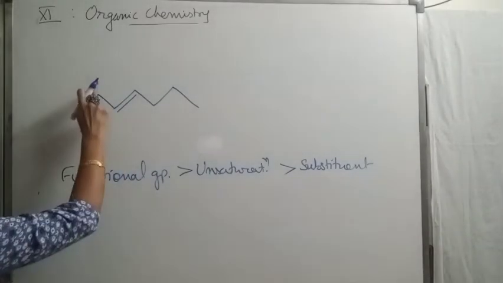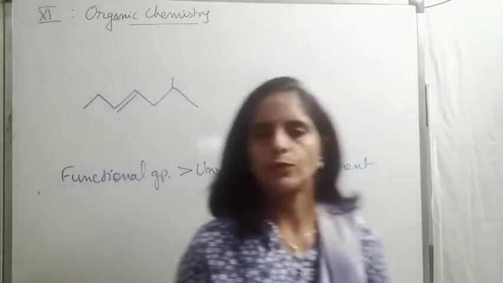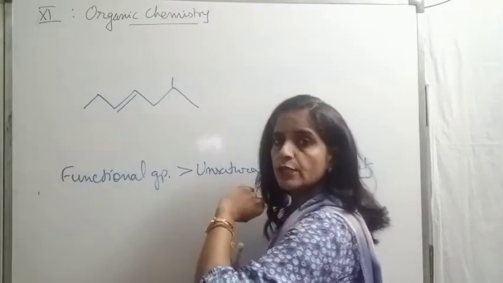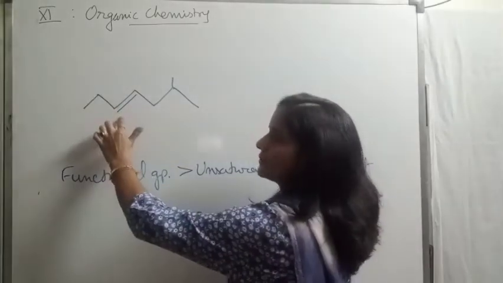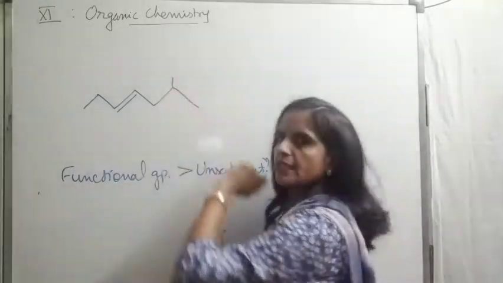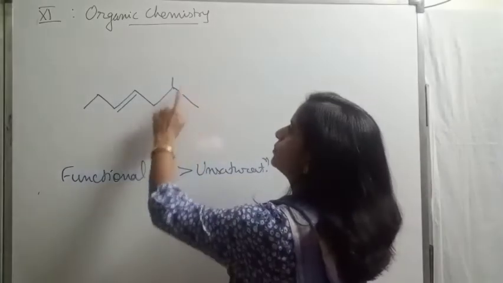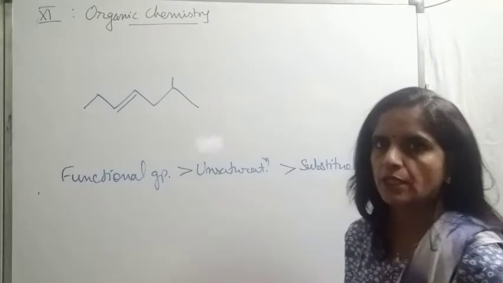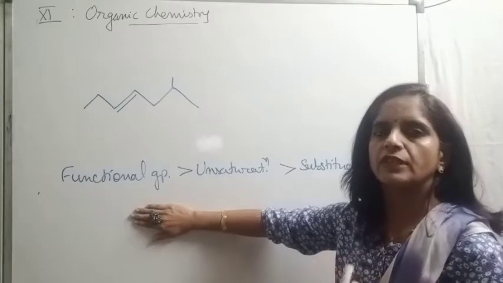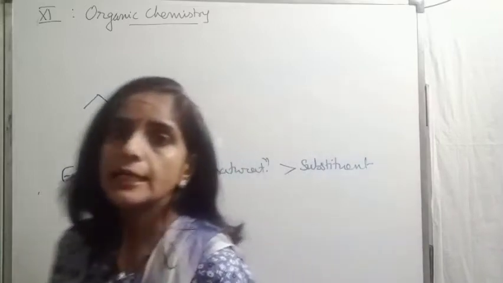Let me change this position once. I will give the substituent here so that we can discuss this rule. Now if I select the left end, unsaturation is coming at first, second, third position. If I select the right end, substituent is coming at second position. But just check unsaturation, 1, 2, 3, 4. It is coming at fourth position. So beta, follow this rule. Obviously, we will not prefer substituent, we will prefer unsaturation. So we will select that end which gives minimum position to unsaturation.